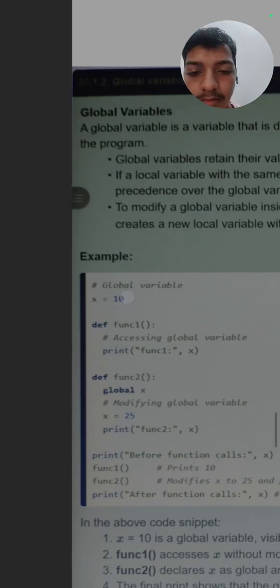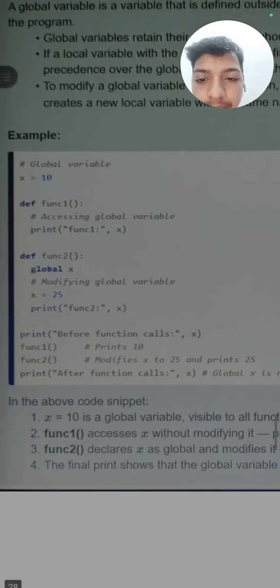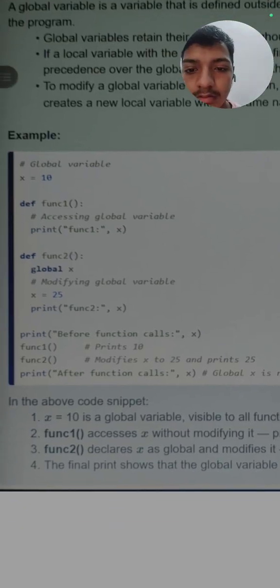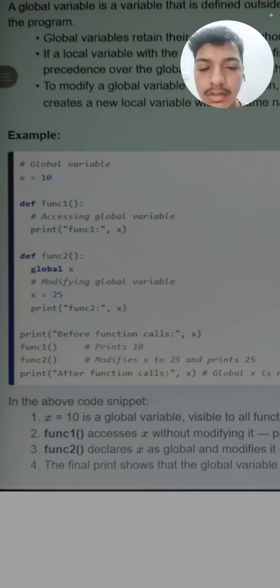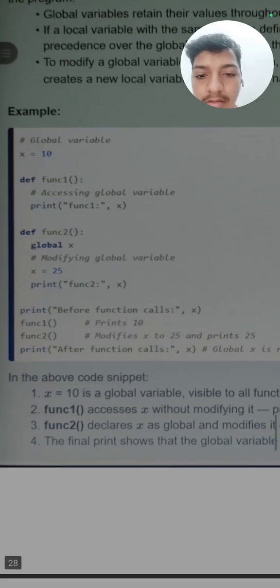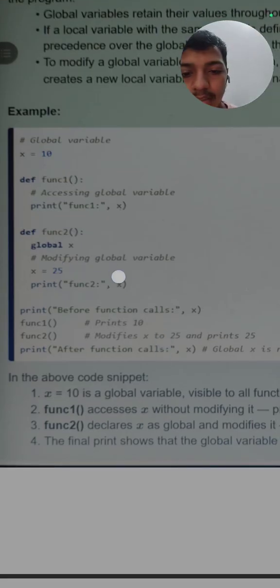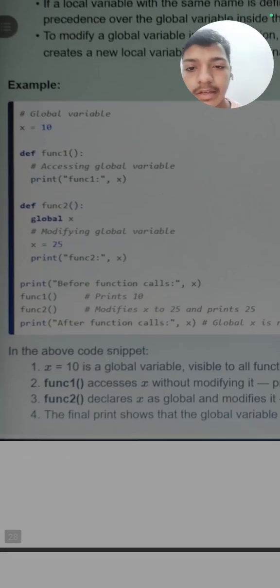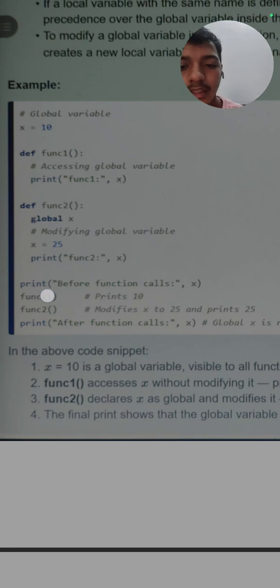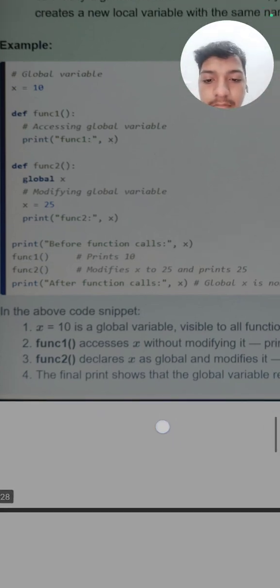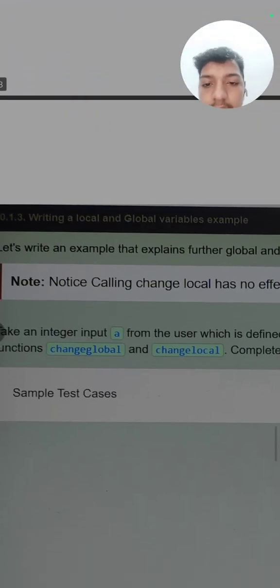So this x value 10 is accessible here. Then we have defined a function with global x, where x is 25. If we want to print this x, it will be printed here, and then we have called both function1 and function2 here. So this is an example.